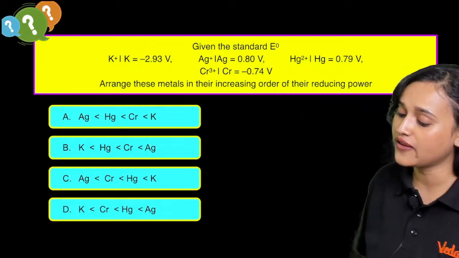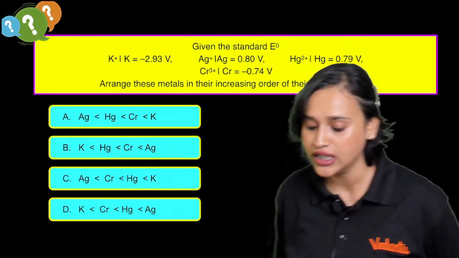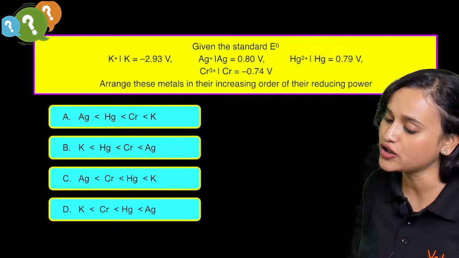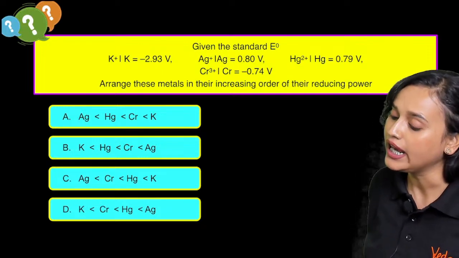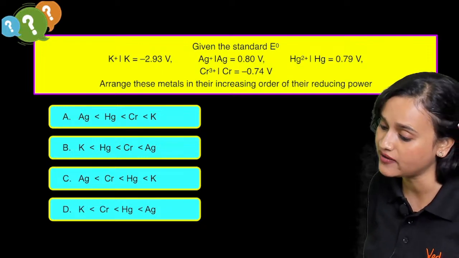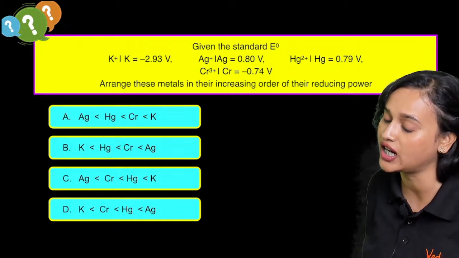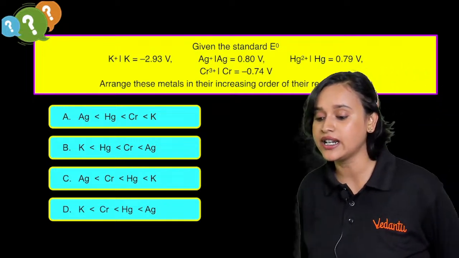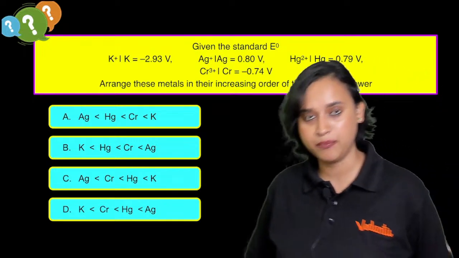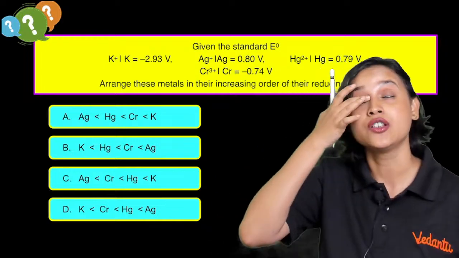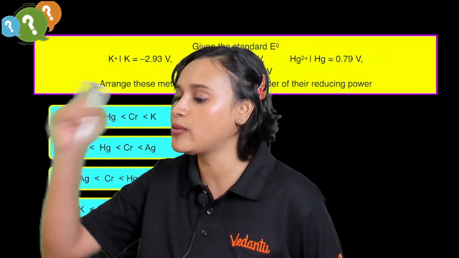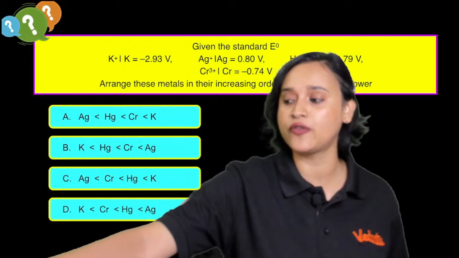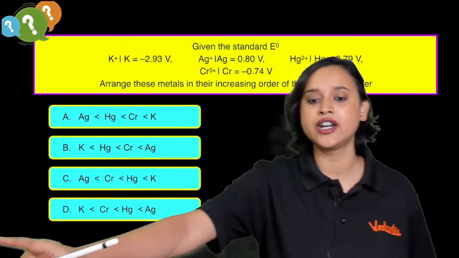Next question, everyone: given the standard E naught, K plus to K is equal to minus 2.93 volt, Ag plus to Ag is equal to 0.80 volt, Hg2 plus to Hg is equal to 0.79 volt, and Cr3 plus to Cr is equal to minus 0.74 volt. Arrange these metals in increasing order of their reducing power, everyone. Okay, so who was it who asked me oxidizing power? Now, can somebody define reducing power for me?